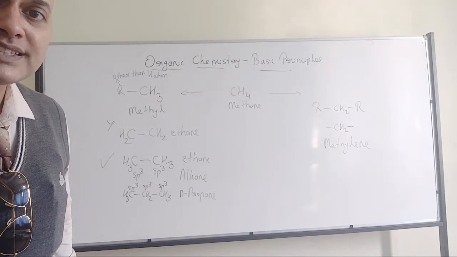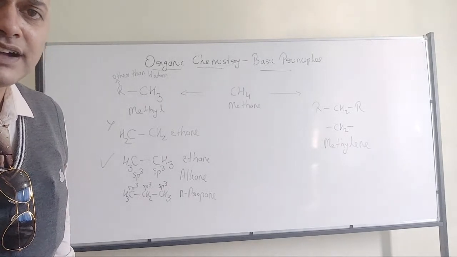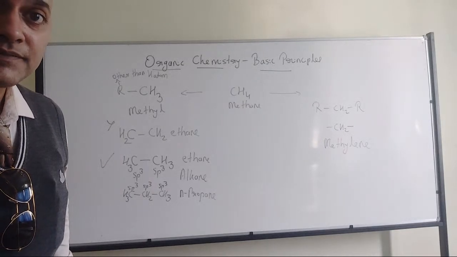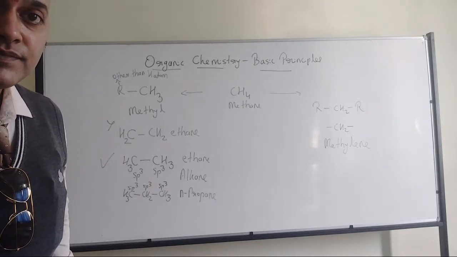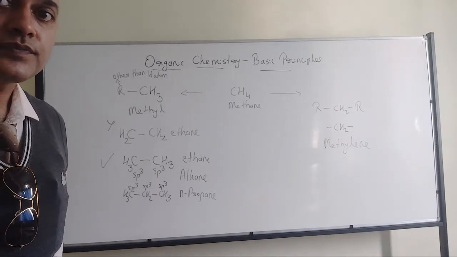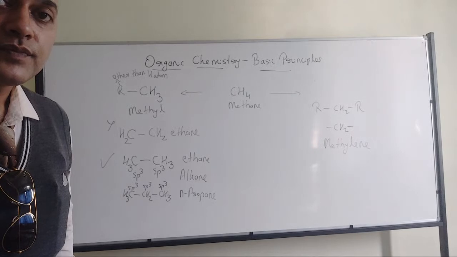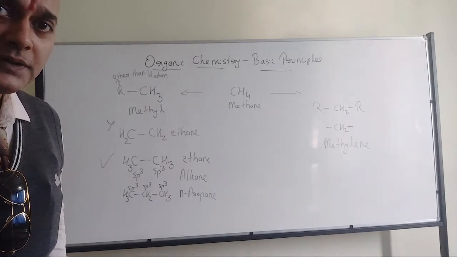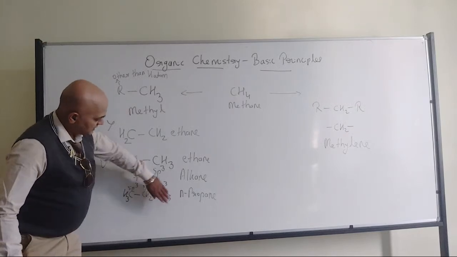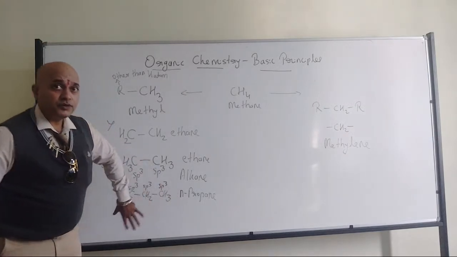If I block CH3, and only take the center carbon, which form of methane is it? All of you getting my point? So I will remove this CH3, then this CH3. Only that one.